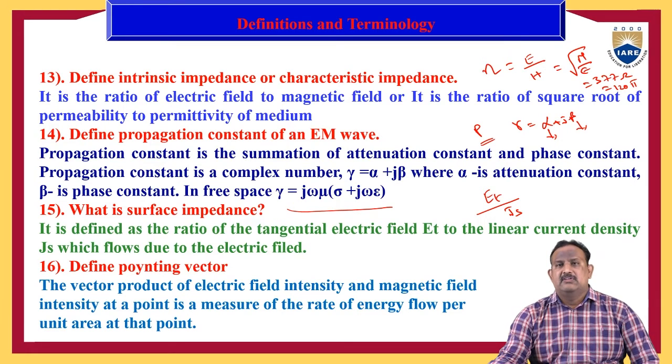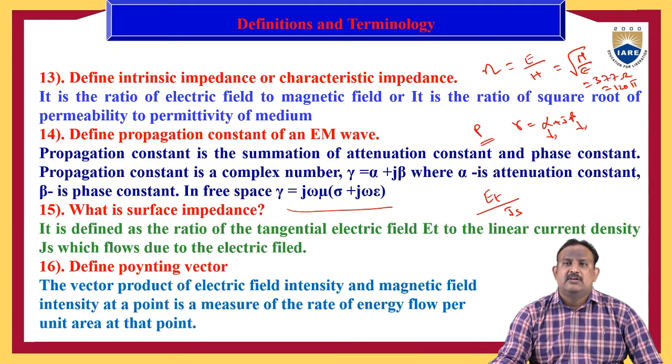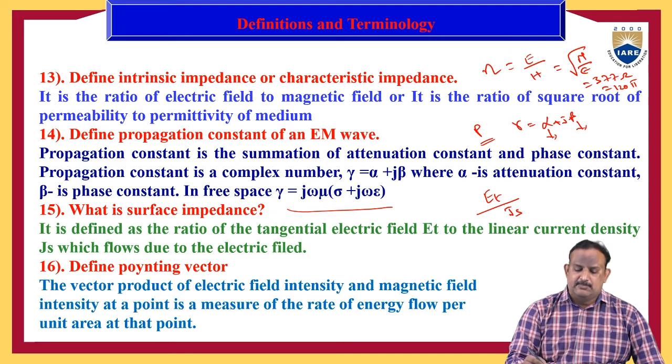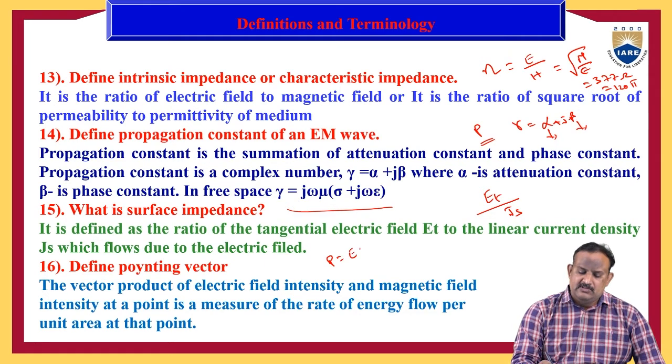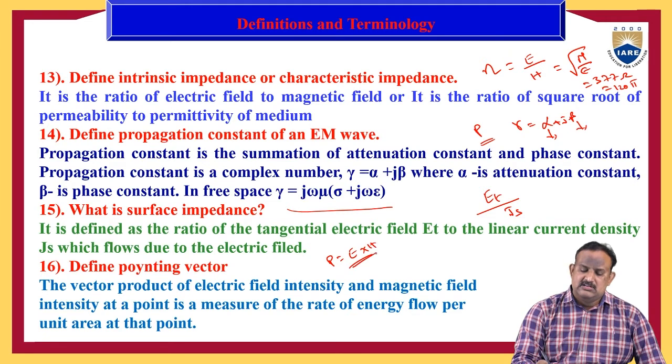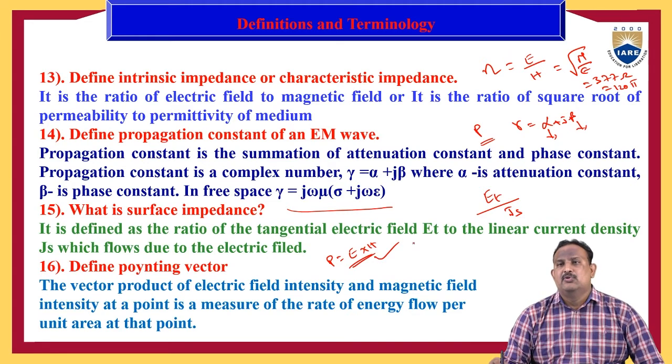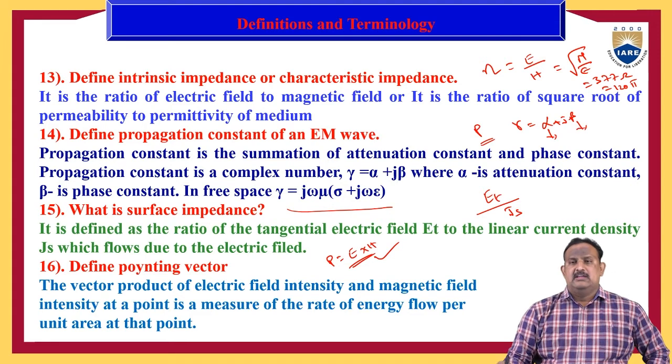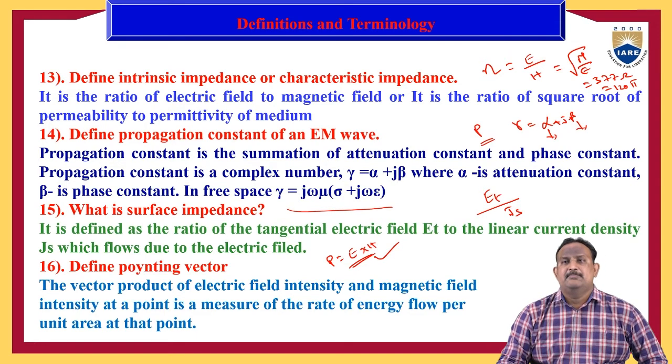Define Poynting vector. The vector product of electric field intensity and magnetic field intensity at a point is a measure of the rate of energy flow per unit area at that particular point, which is known as the Poynting vector. According to this, P is equal to E cross H.